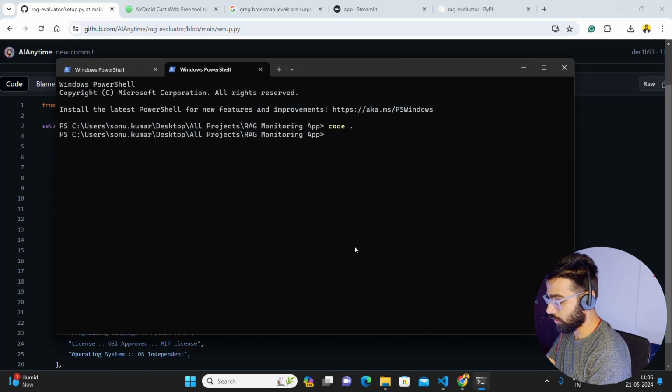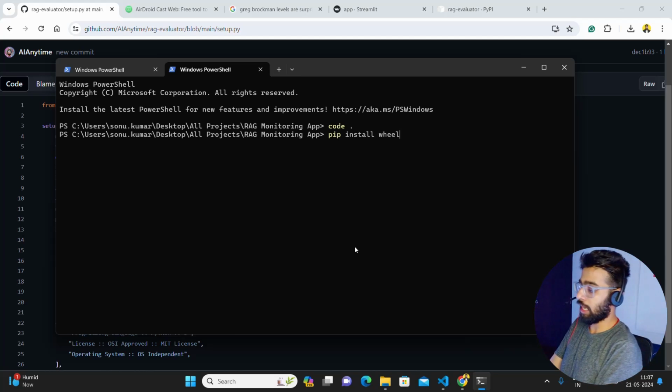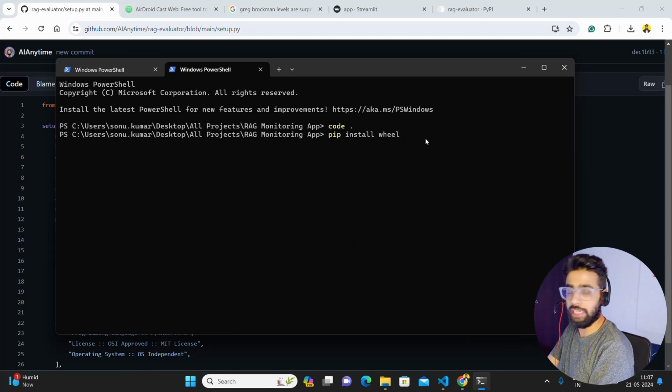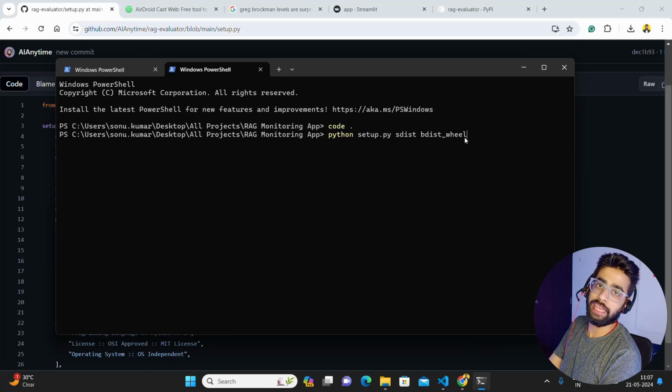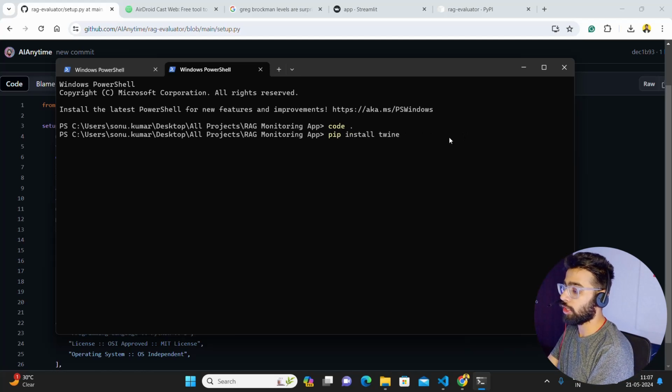Now let me show how you can run this. I'll show the command. So first thing is, when your folder is ready for library, you have to do pip install wheel. So you have to install the wheel. Once you do pip install wheel, then you have to run this command called python setup.py sdist bdist underscore wheel. That's it. It will create the folder for you, a dist folder that you're gonna put on PyPI, Python package manager. And then you need to install twine, pip install twine, and that basically helps you push the folder to PyPI. And then you just have to use twine upload dist slash star, because it's in the same folder, and then it basically puts it on PyPI.